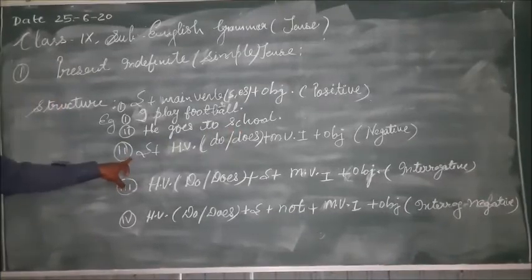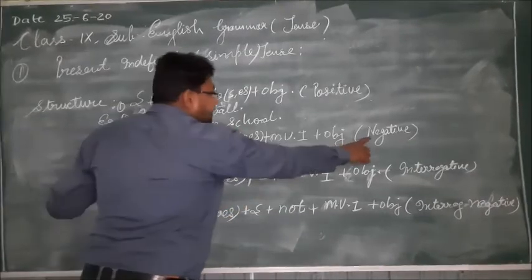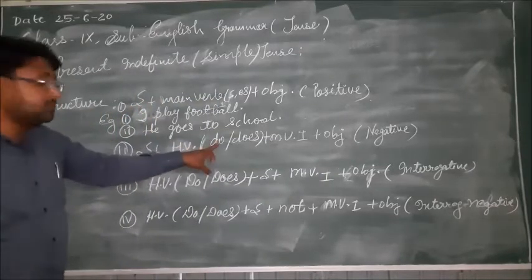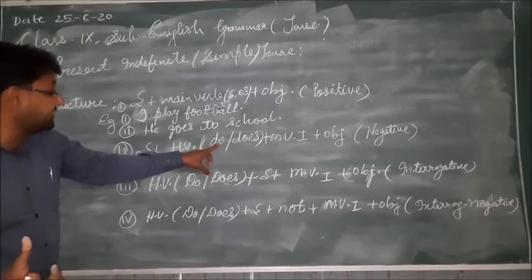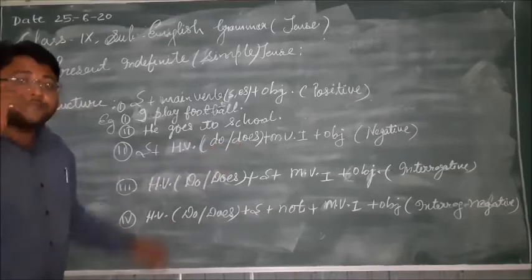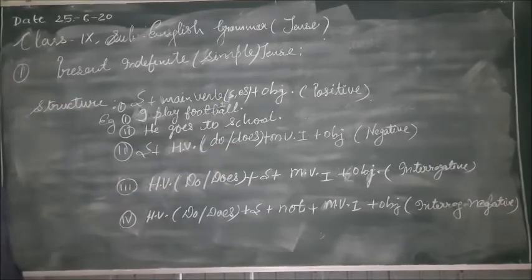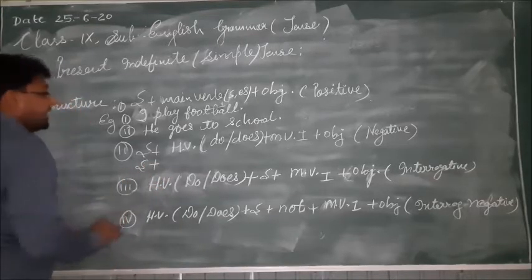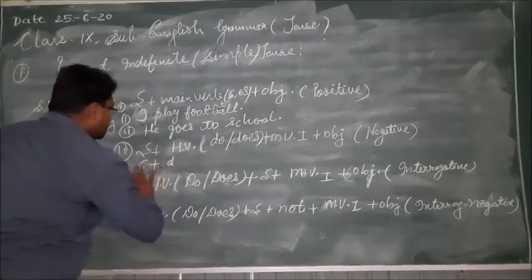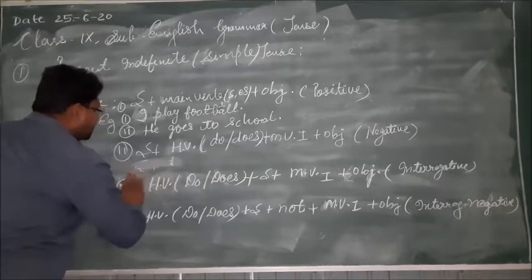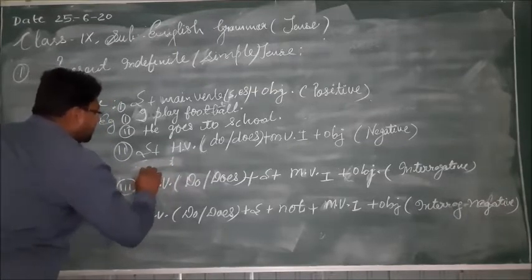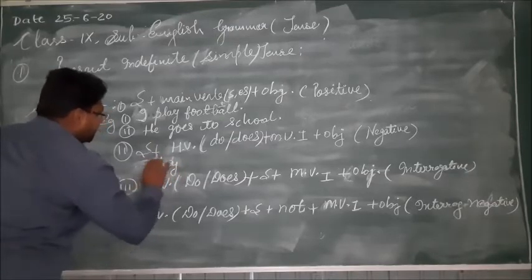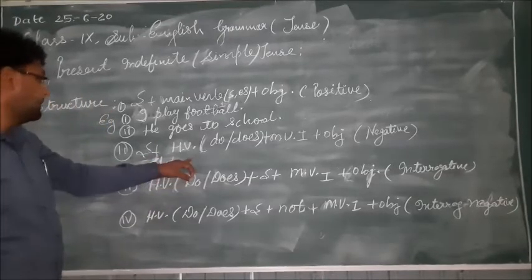Now coming to the second, negative sentences. How will you make the negative sentence? Here the helping verb of present indefinite tense is do or does. After the helping verb, we will apply not. So subject plus helping verb, suppose the subject is they.